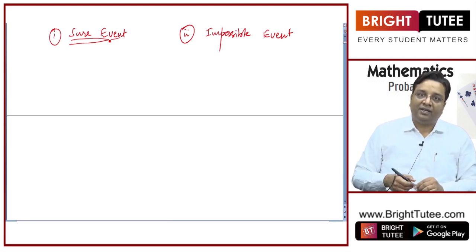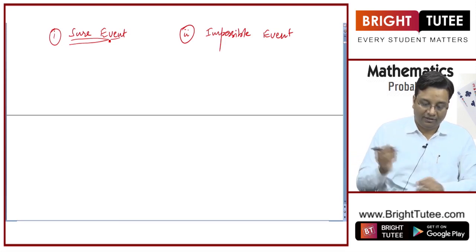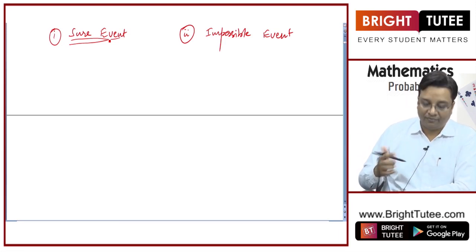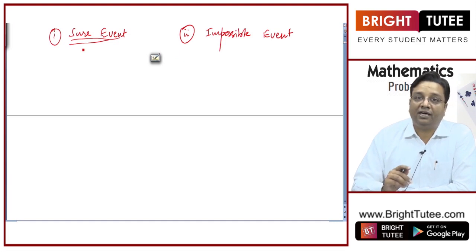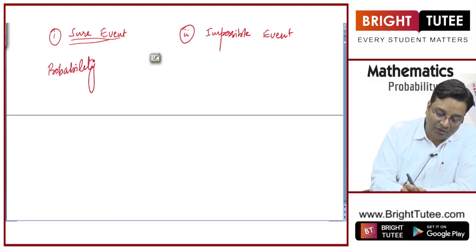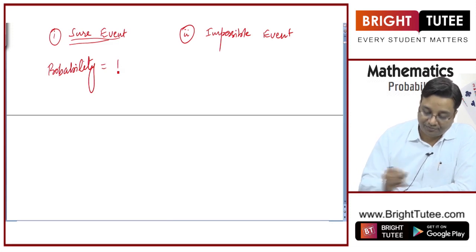So you will say probability of getting a number less than 7 is 1, right? That means you will surely get a number less than 7. So that kind of events are known as sure event. Probability of sure events is equal to 1, right?